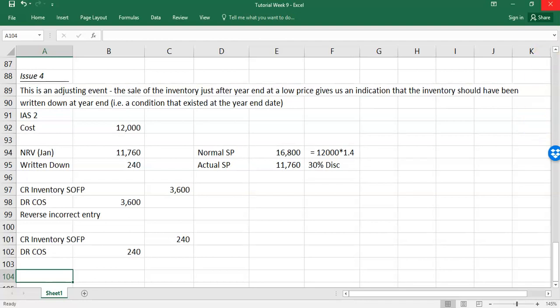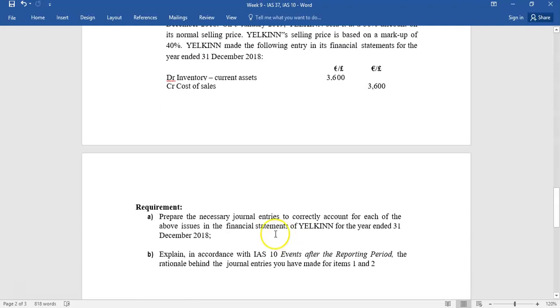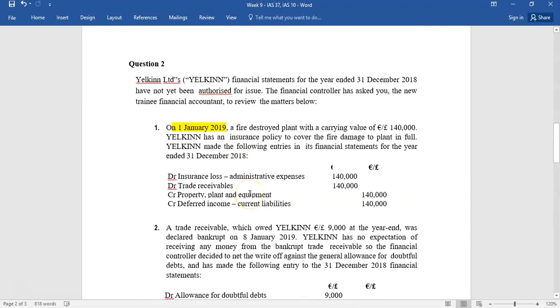So don't forget now, you have to make sure you reverse the entry as well. Watch for entries that have already been made. If you miss out on those, you're going to get caught and of course lose marks as well. So the key thing, don't just take the numbers as a given. Use the information here to work back. So you can see IAS 10 can link into other standards and issues as well. So it's an important one that you do understand. So that's finishing A, and we've done B already. We've explained them as we went through. So that was covering IAS 10, looking at the difference between adjusting events and non-adjusting events.